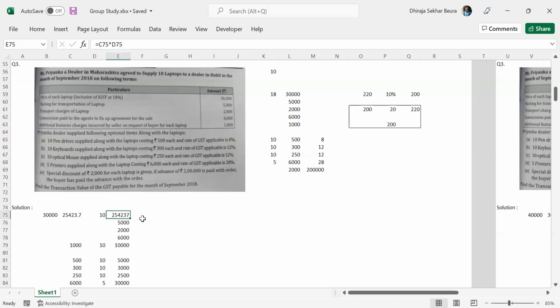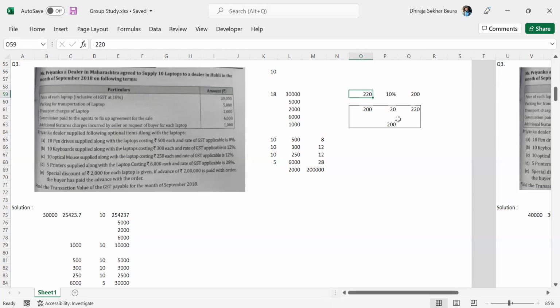So 2,50,000. Okay, one concept was there. My bad, I forgot to mention that. The price of the laptop is very specifically said to be inclusive of IGST 18%. You remember us having a comprehensive discussion about this. Suppose 200 is the cost price. On that GST is 10%. That means the total price is 220. So if the question says the price of the laptop is 220 and it is inclusive of IGST, then you will have to do a back calculation in order to reach the cost of the actual laptop.